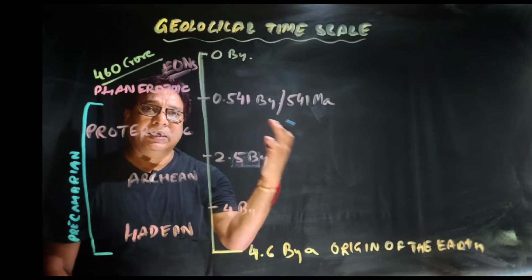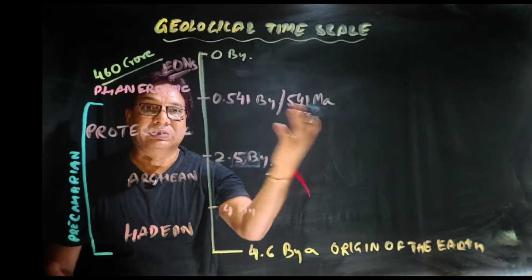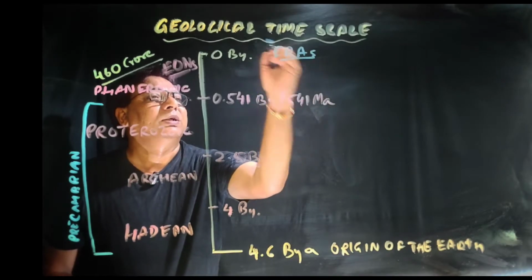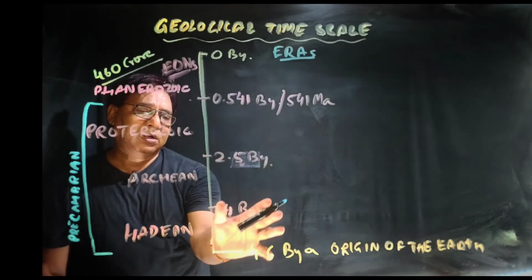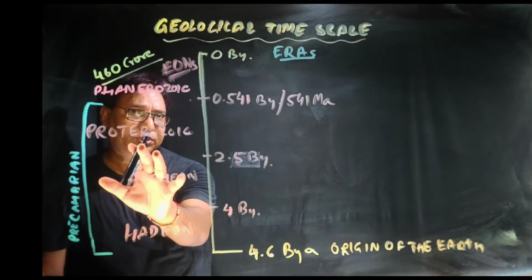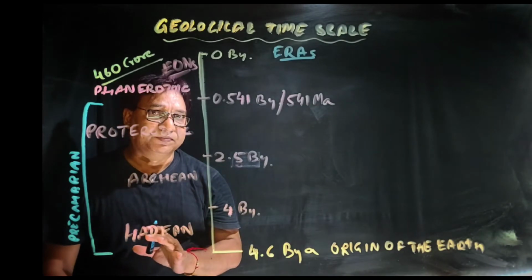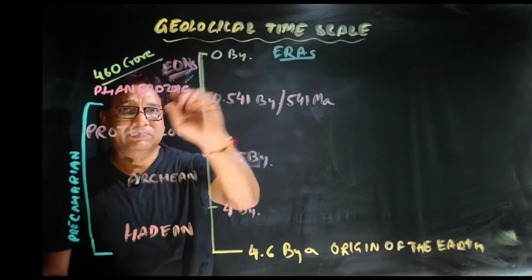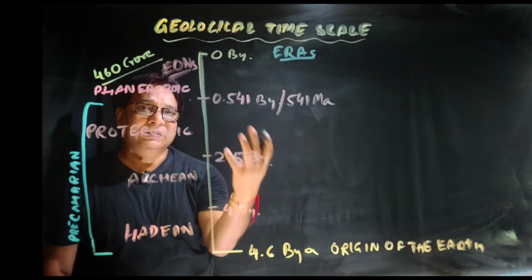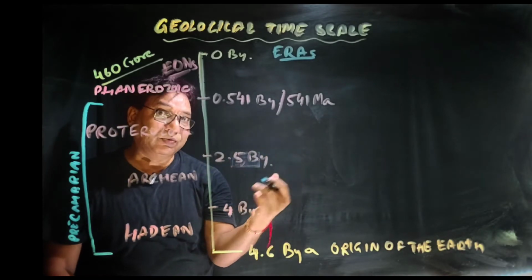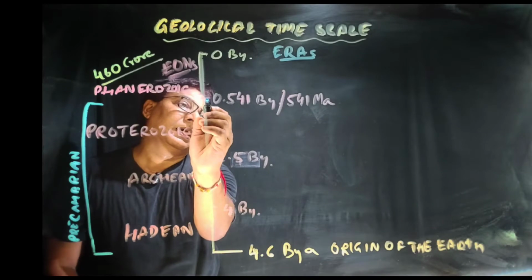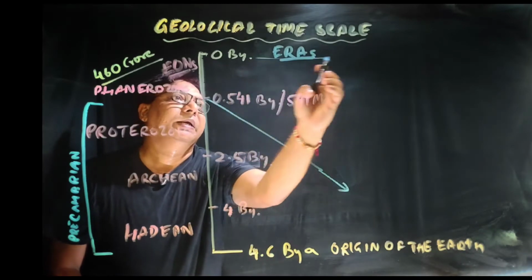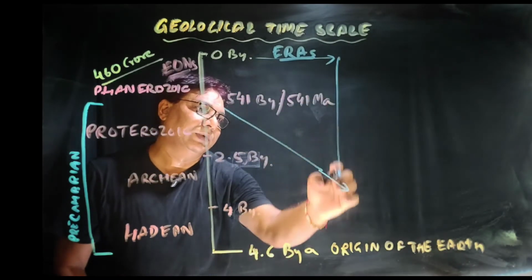What is a period? Period comes after eras. So eons have been divided into eras. What are those eras? We can skip the eras of Hadean, Archean, and Proterozoic for the purpose of simplicity, because most of the biological diversity evolution took place during this Phanerozoic. So if we divide the Phanerozoic into its eras, what are those eras? So let me elaborate it like this, because it will take space. So these are the eras.